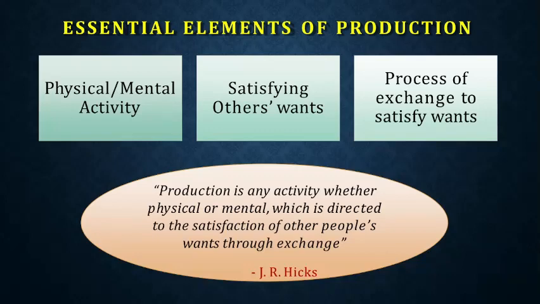It can be exchanged to a different person so that his wants and needs will be satisfied. The explanation we had discussed earlier, so we are not going to discuss it again. So the point is very clear. We have to do a physical or mental activity which is directed to satisfy the wants of other people by transferring them. That is simply called production.